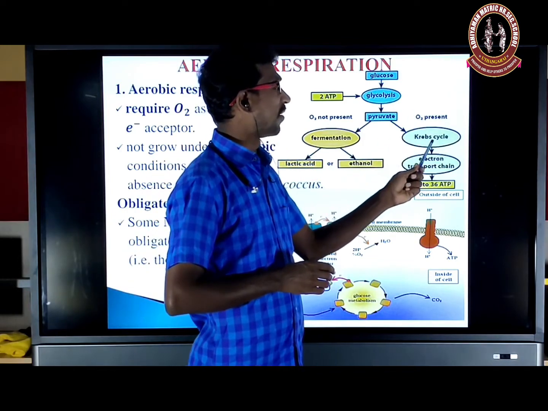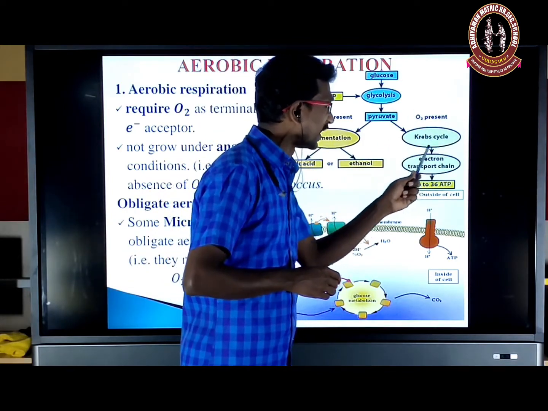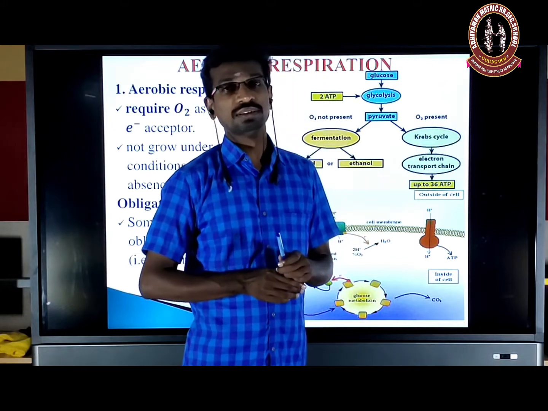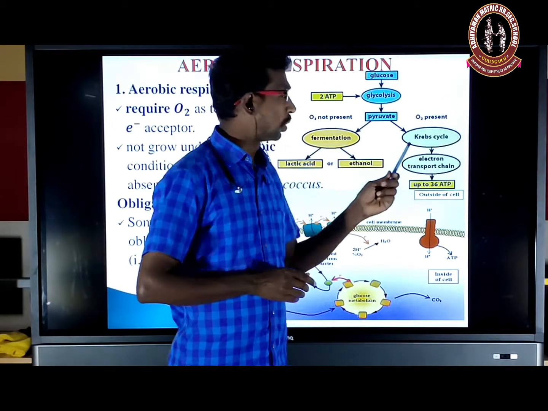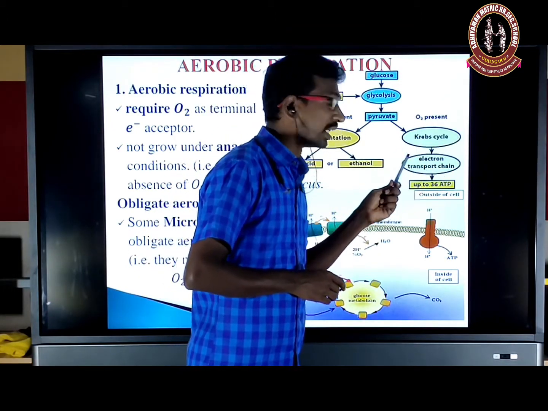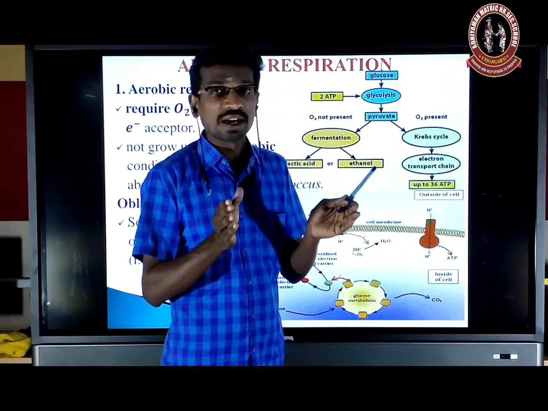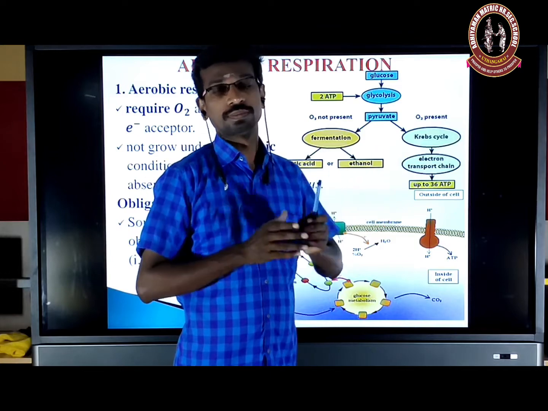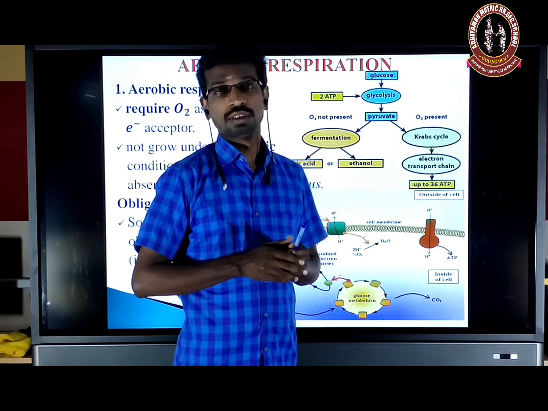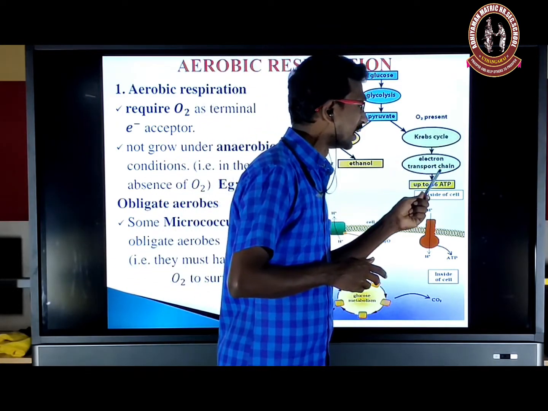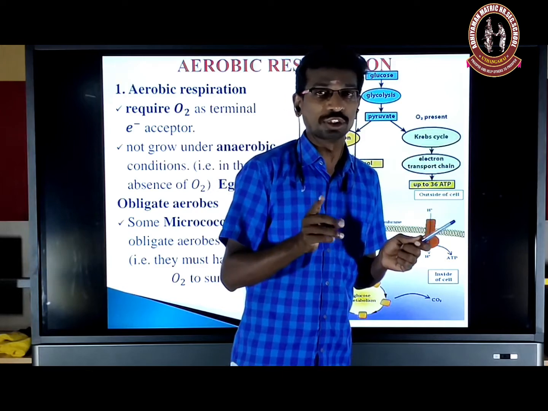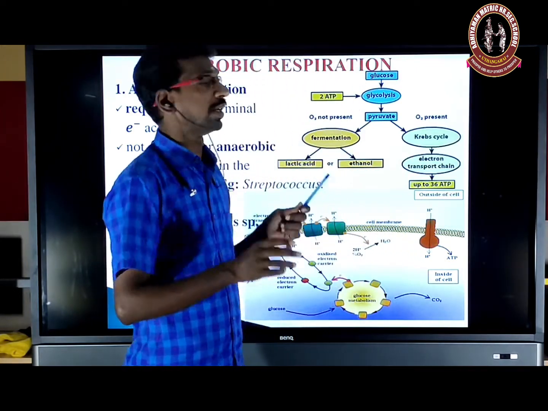This NADH2 and FADH2 will be oxidized in the electron transport chain. During the electron transport chain, the NADH2 and FADH2 are oxidized. As a result, electrons and protons are released. The electron released from the NADH2 and FADH2 is finally accepted by oxygen.